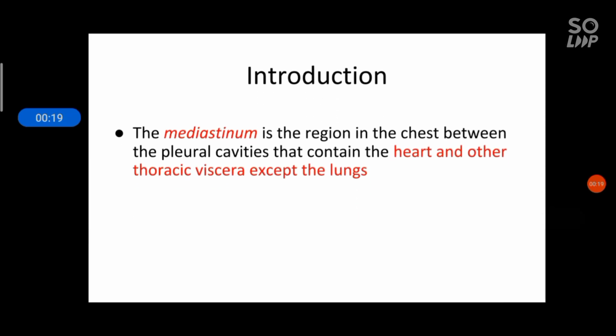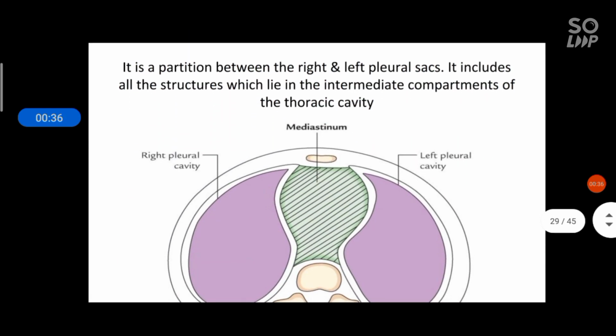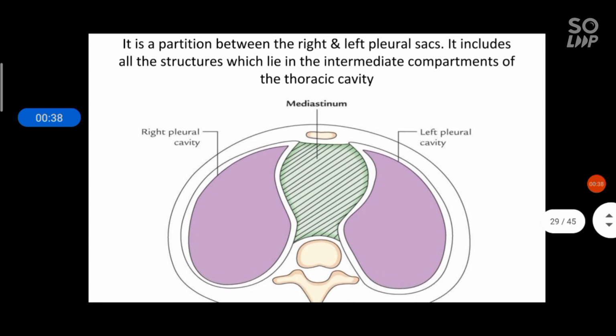The introduction: mediastinum. It lies between the pleural cavities. It contains the heart and other thoracic viscera except the lung. It is a partition between the right and left pleural sacs. It includes all structures which lie in the intermediate compartment of the thoracic cavity, with the right lateral and left lateral sides occupied by the lungs.